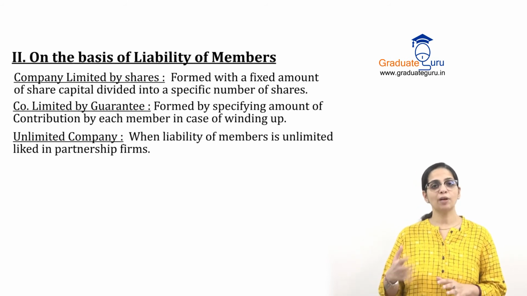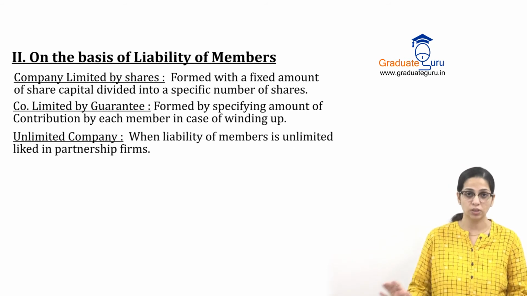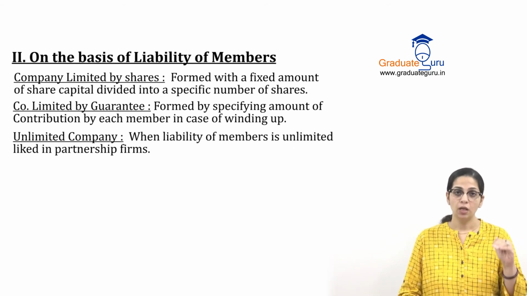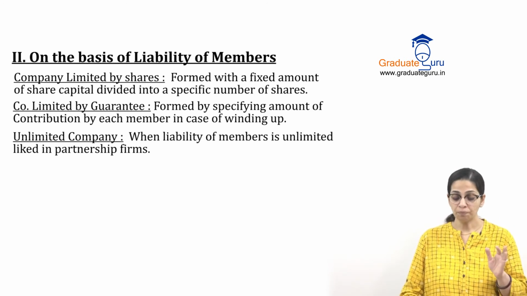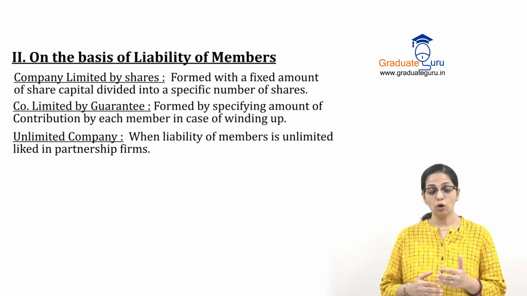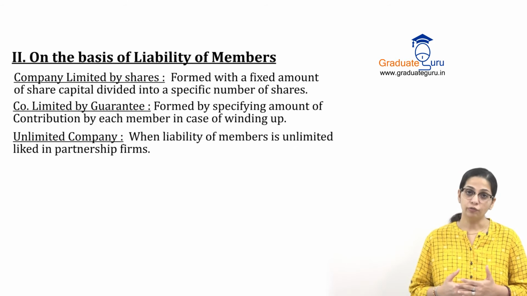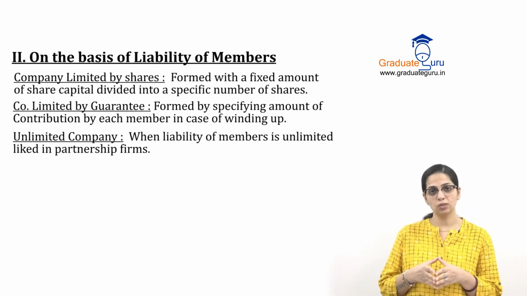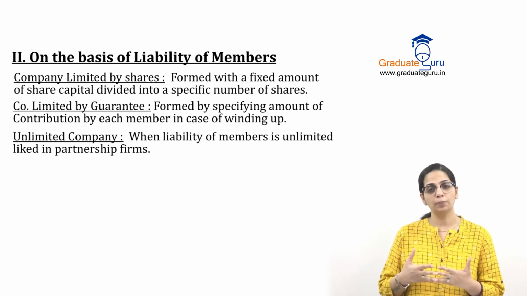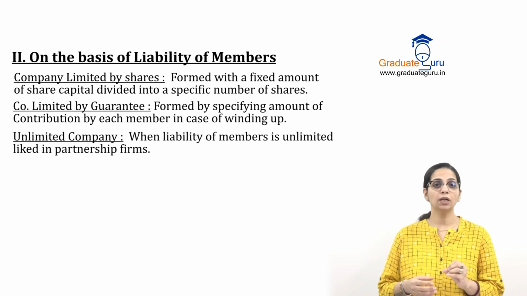Now these are again a special category of companies, जो regular companies unlimited नहीं हो सकती है. Our regular companies are always the first type, limited by shares. But an unlimited company is when the liability of the members is unlimited, like in a partnership firm. So generally जो छोटी companies होती है जहाँ पर members कम है या it's just a family type of a company, there it is possible that you may have unlimited liability.